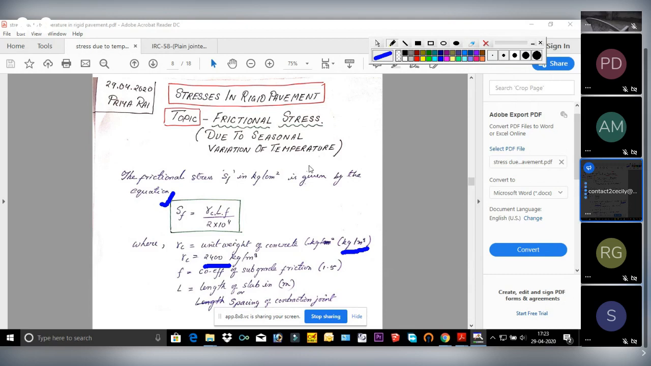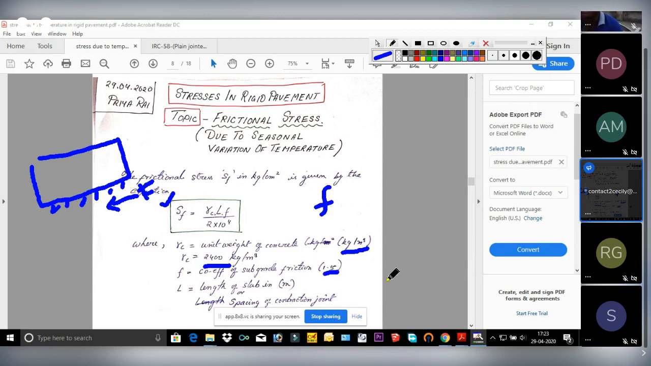Again, this stress is developed to resist the frictional force, so there will be one term, coefficient of friction. This is the coefficient of subgrade friction. Why? Because between the bottom of the slab and the top surface of the subgrade, there will be frictional force generated between these two surfaces. That's why it is called subgrade friction. Again, if it is not given, assume it as 1.5.